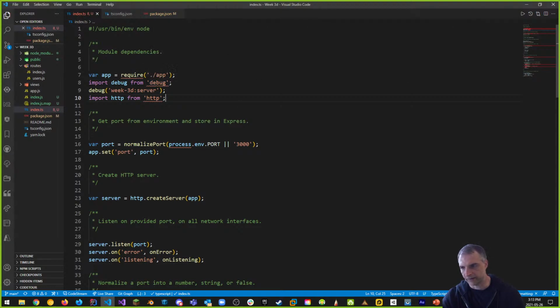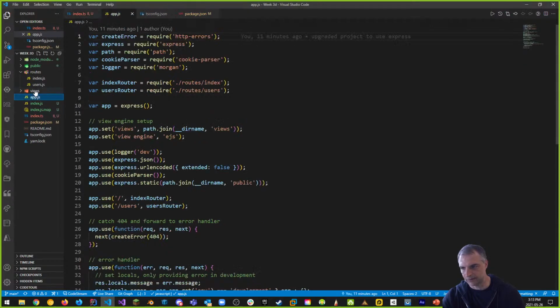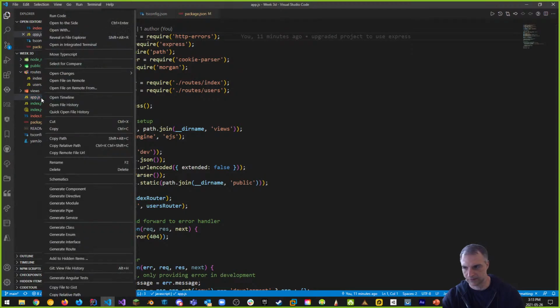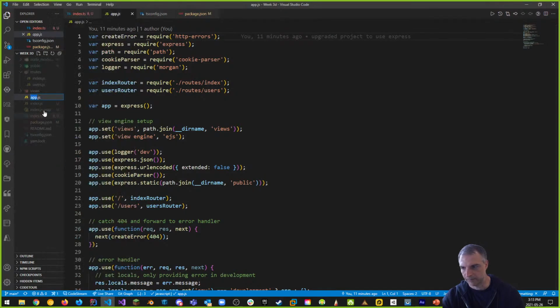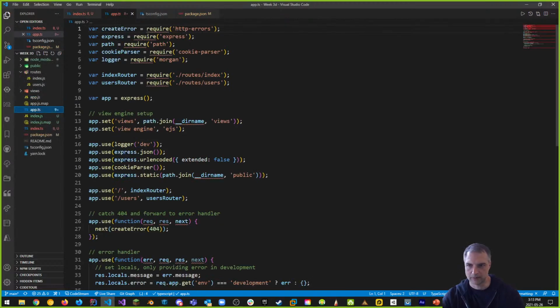Let's go back and fix app now. So we're going to go back to app.js and change this to app.ts. This is the big work here. So rename, we're going to go to app.ts. When we do so, it has a bunch of errors, and this is good. These are good errors to have because it means that we need some work to do. Okay, let's go into this.